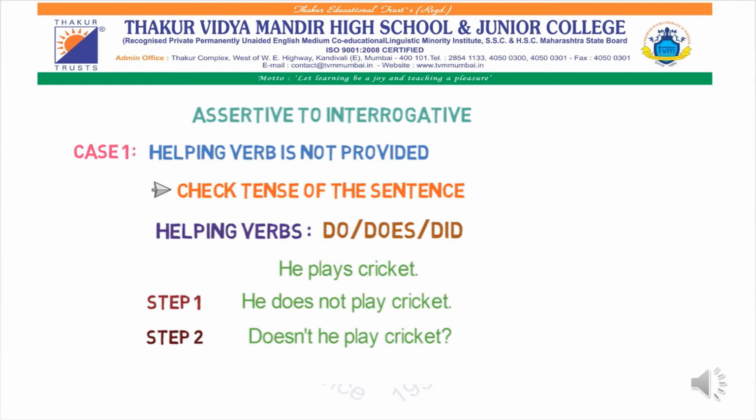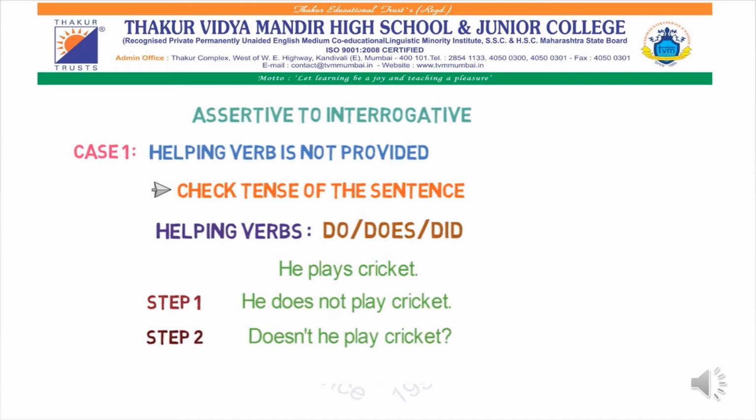We have to check the tense of the sentence and accordingly add the helping verb do, does, or did. In the sentence "He plays cricket," this is a simple present sentence and therefore we add does. Since this sentence is positive, the first step is to convert it into negative. So here we are: He does not play cricket.